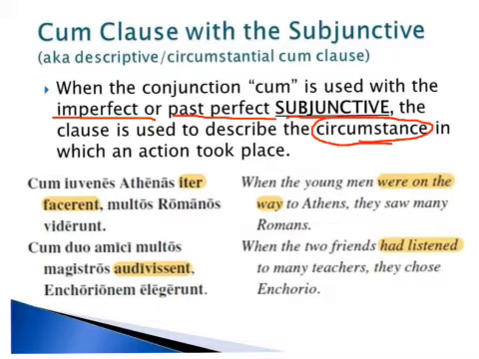Next one, cum duo amici multos magistros audivissent. And so the circumstances, when the two friends had listened to many teachers, and so this is the circumstance, not the time, but because they had listened to many teachers, they chose Encurio. So again, and I know it's splitting hairs and it's a little gray, but when you use cum plus the subjunctive, the writer is trying to indicate the circumstance, not the time. The time is cum or postquam or ubi plus the indicative.